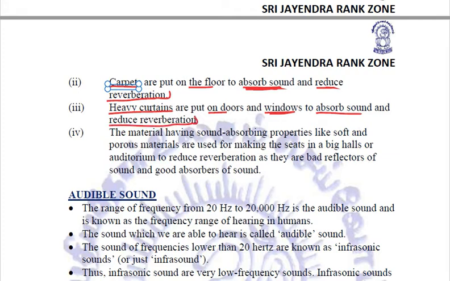And when we are talking about halls or auditoriums, soft and porous materials having sound absorbing properties are used for making the seats because they will reduce reverberation, also because they are bad reflectors of sound apart from being good absorbers of sound. So these are a few ways in which we can reduce the reverberation in the halls or auditoriums.